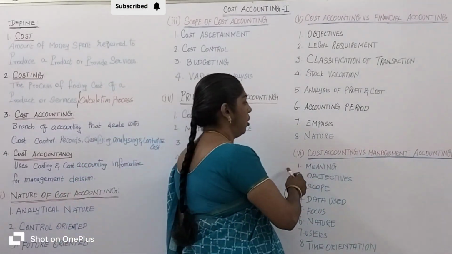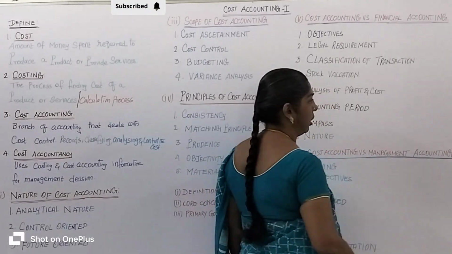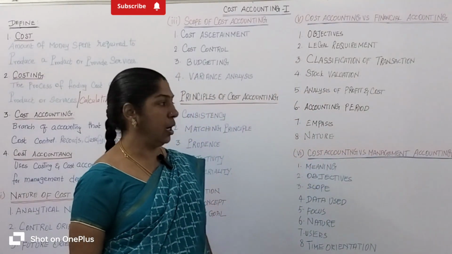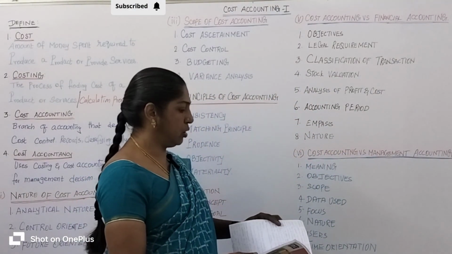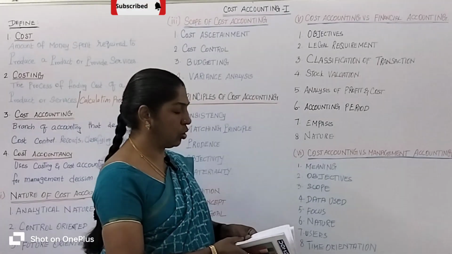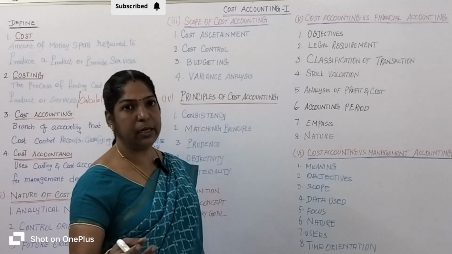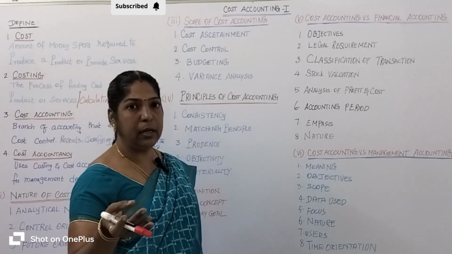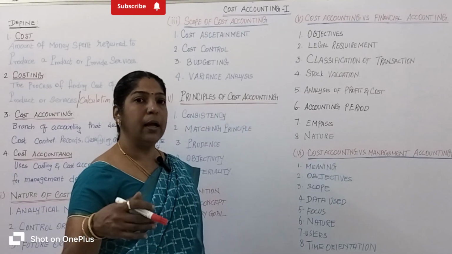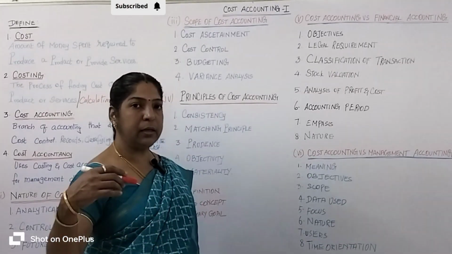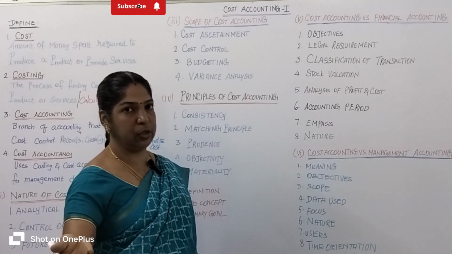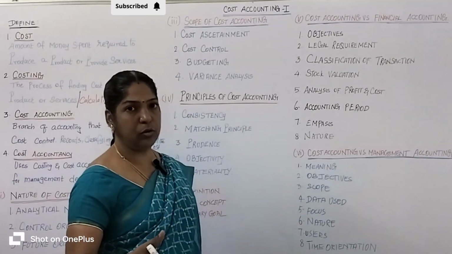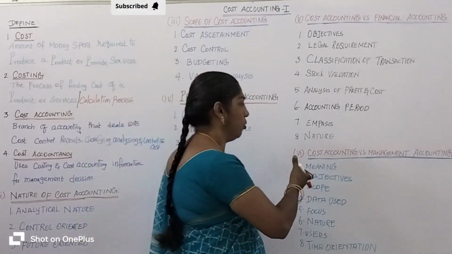Let's come to cost accounting and management accounting. Difference between cost accounting and management accounting. First one, what is the meaning of cost accounting? Cost accounting is nothing but recording, classifying, analyzing and controlling the cost, and taking the necessary steps to reduce the cost. That is called cost accounting.